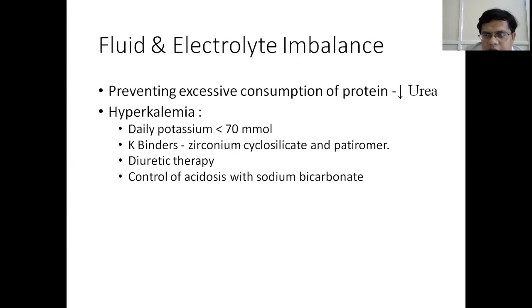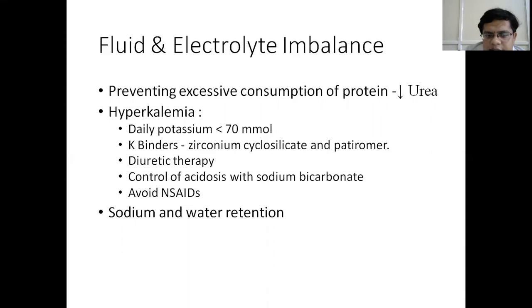And then you can give diuretic therapy, especially loop diuretics, which increase the excretion of potassium in the urine. Acidosis itself will cause hyperkalemia, so we have to treat acidosis with sodium bicarbonate. And NSAIDs cause hyperkalemia, so it is better to avoid NSAIDs.